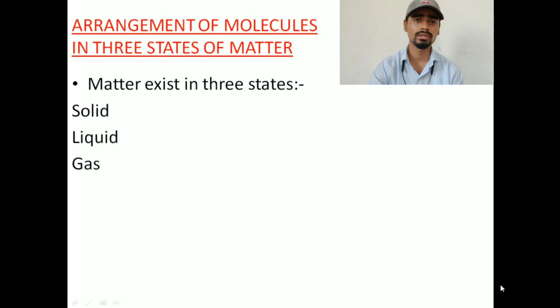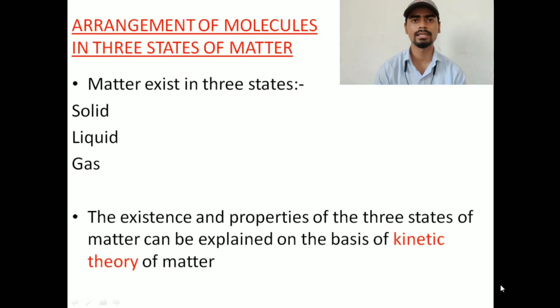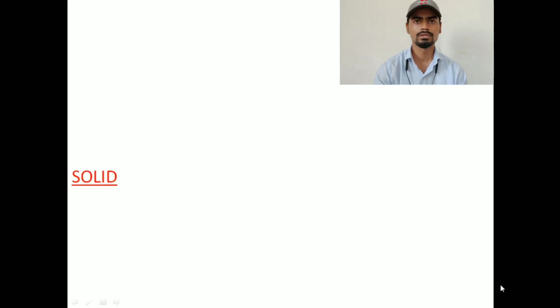If you don't know the kinetic theory of matter, which I have already discussed in the previous lecture, please go and watch that video, and after that you can continue with this video. On the basis of that kinetic theory of matter, we are going to discuss the existence and the property of the three states of matter. Okay, so let us begin.